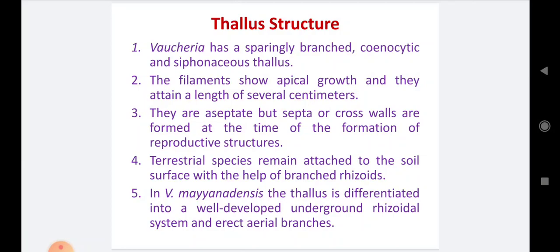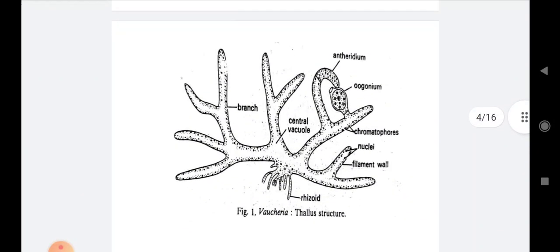Then in Vaucheria mayyanadensis, one of the species, the thallus is differentiated into a well developed underground rhizoidal system and an erect aerial system. In this species, a developed underground rhizoidal system occurs, as well as aerial branches.